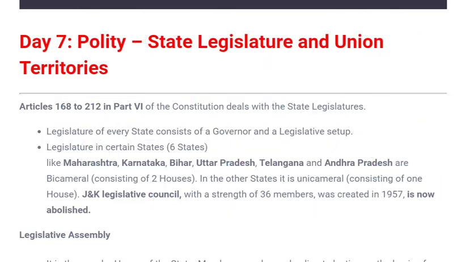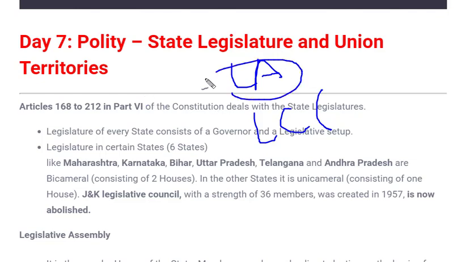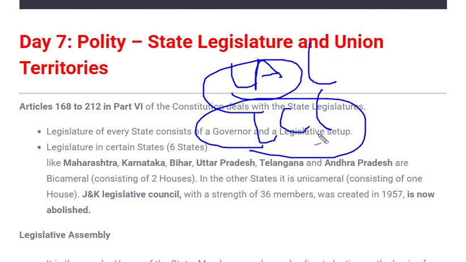And what are the houses present at the state level? They are the Legislative Assembly, which in Hindi we call Vidhan Sabha, and the upper house is called the Legislative Council, which in Hindi we call Vidhan Parishad. For the central level, the Hindi names were adopted after some act in 1956, but here the names are given in Hindi itself. In English we call Vidhan Sabha the Legislative Assembly, and Vidhan Parishad the Legislative Council. These are just names given to them.